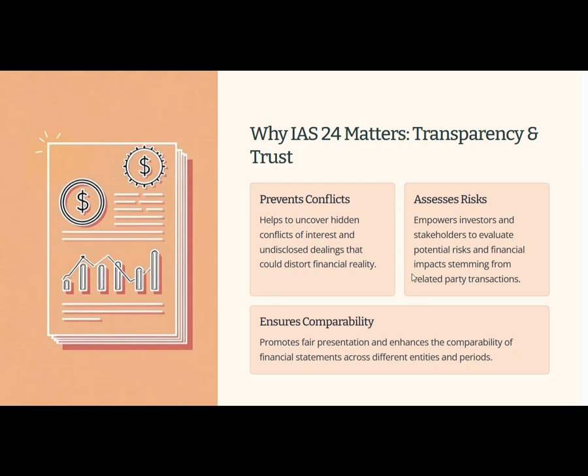Second, it helps assess risks, so investors can judge how related party dealings might affect the company's stability. Third, it ensures comparability, so financial statements across different companies and time periods can be fairly compared, which promotes fair competition and enhances the comparability of financial statements. Overall, IAS 24 builds trust between the company and its stakeholders.